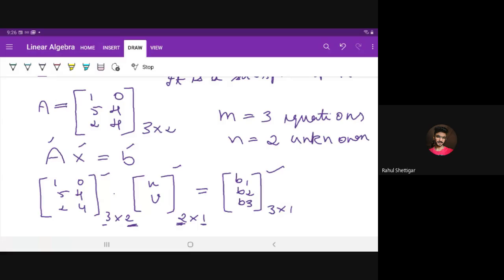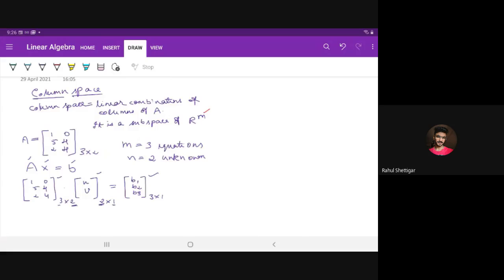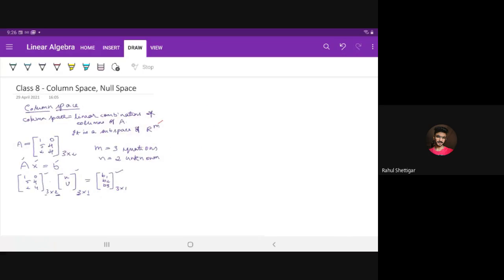Now, what is the column space of A? I have already discussed the definition. We discussed so much. The column space is the set of linear combinations of the columns of A. It is a subspace of R to the power m.